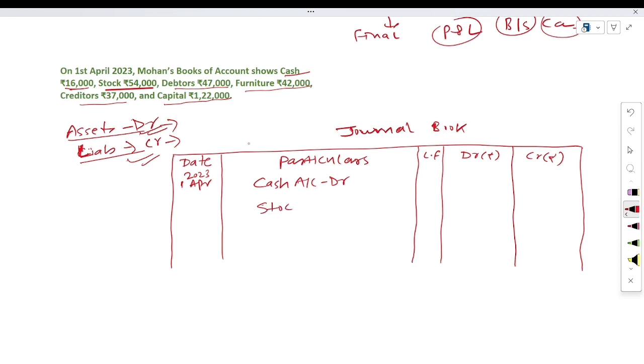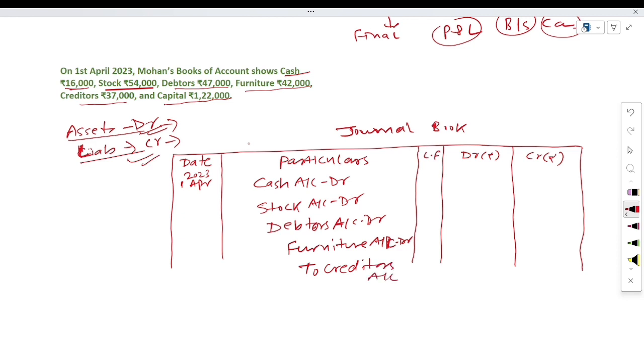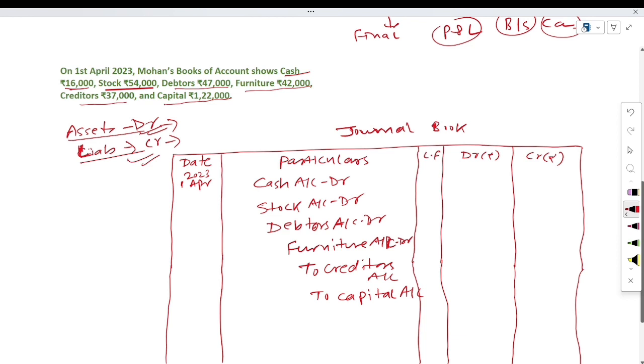Stock account debit, debtors account debit, furniture account debit, to creditors account, to capital account. Here this is the entry that we will pass.